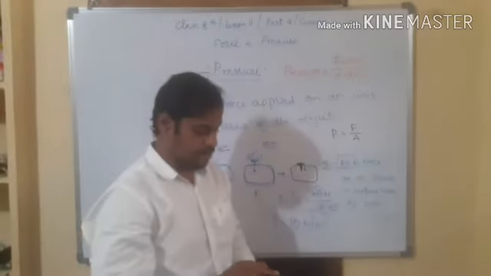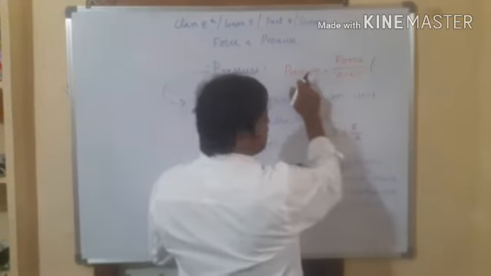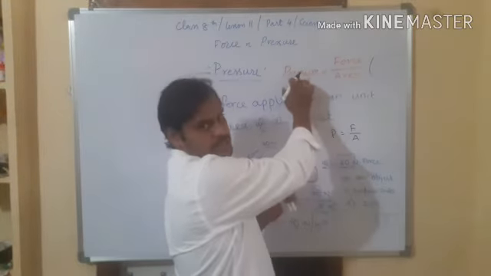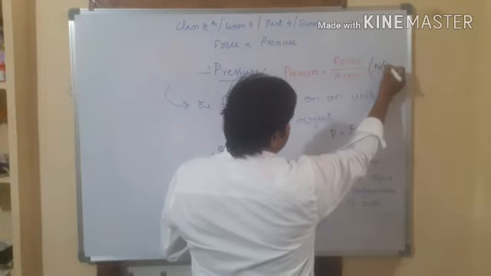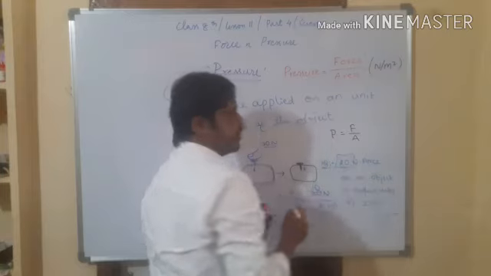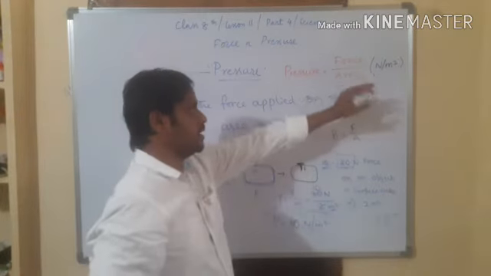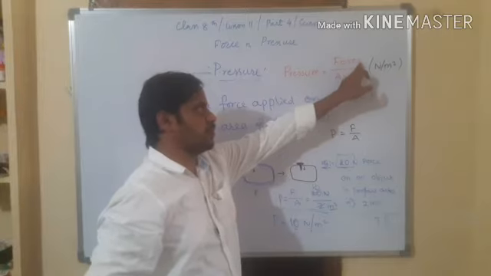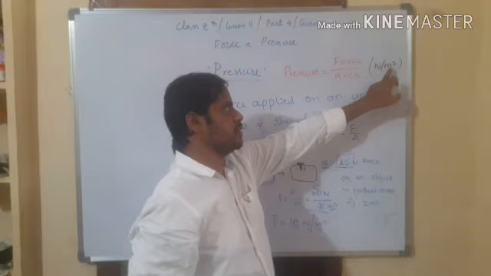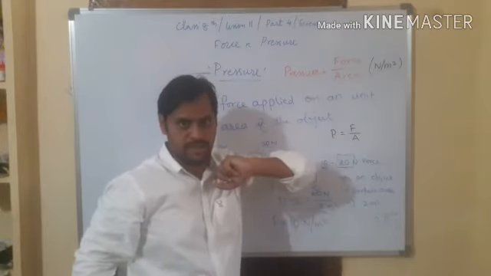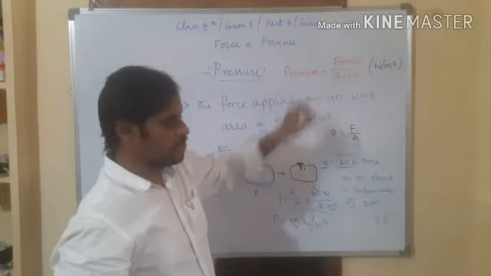10 Newton per meter square. By that we can say the SI unit of the pressure is Newton per meter square. Here Newton is for the force and meter square is for the area. So Newton per meter square is the unit for pressure.